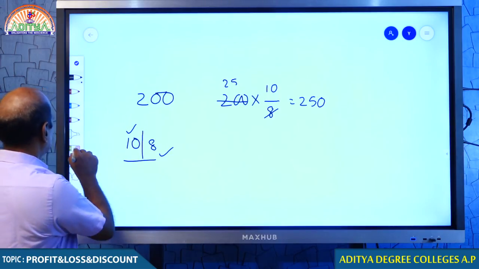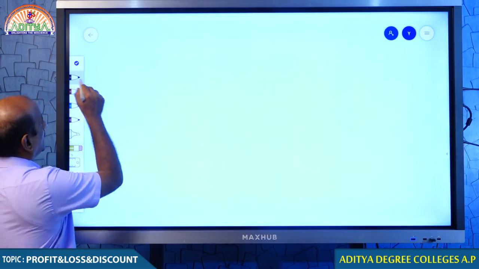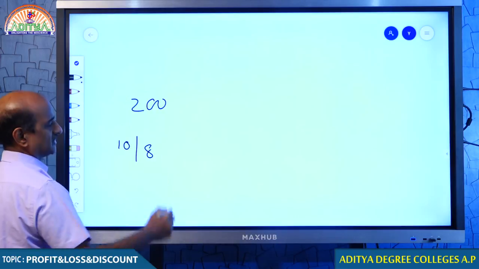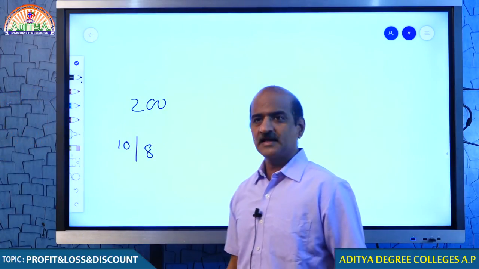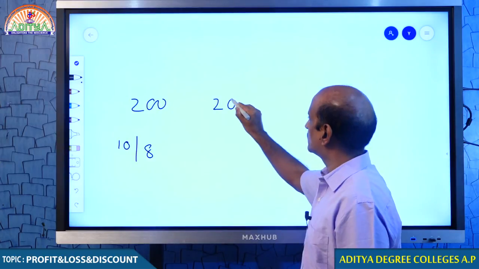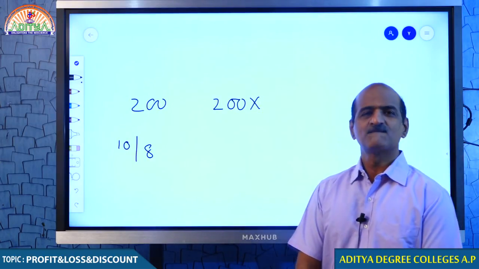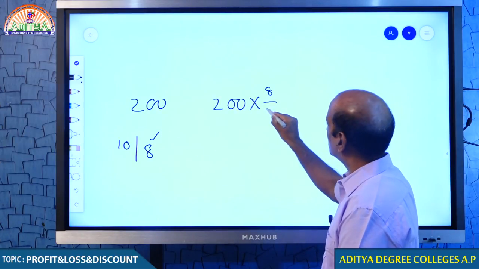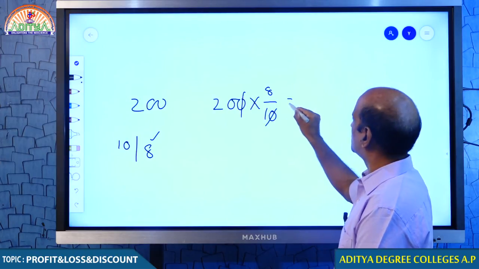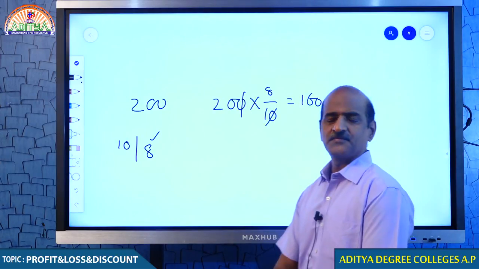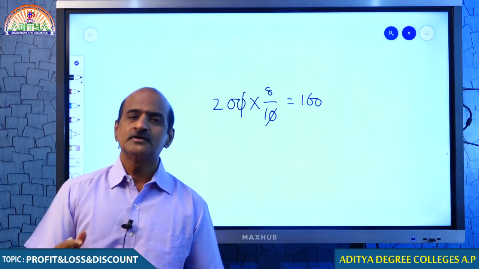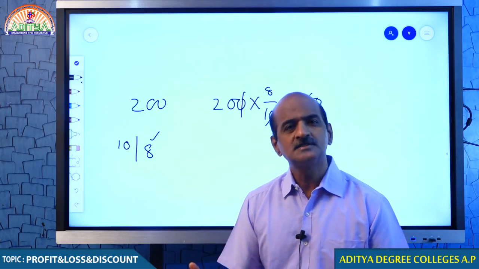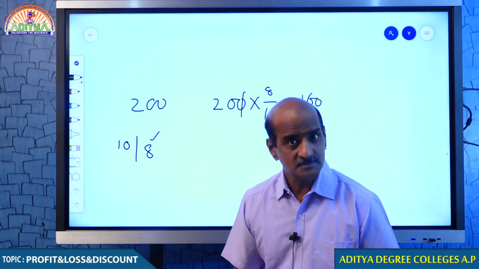Right, students. Now, one more point. I have 200 and I am having two numbers with me, one is 10, another one is 8. If I have to decrease 200, what should I do? Less by more, therefore your answer is 160. If you want to increase, more by less. If you want to decrease, less by more. I hope you understand, my dear students.